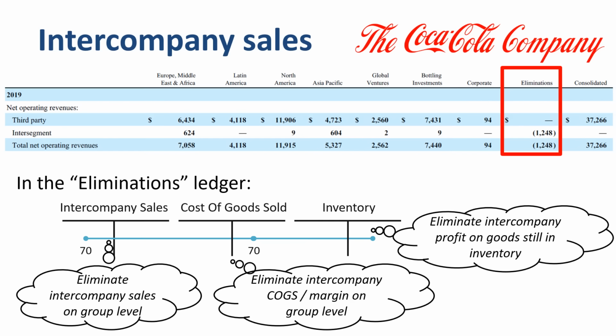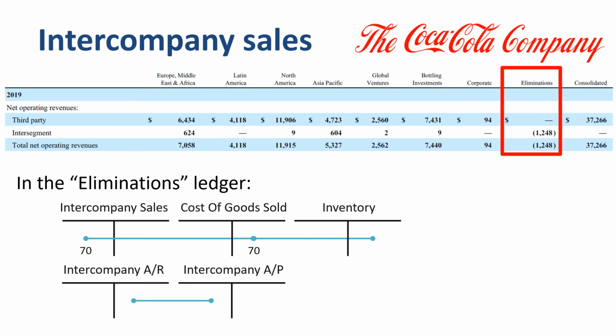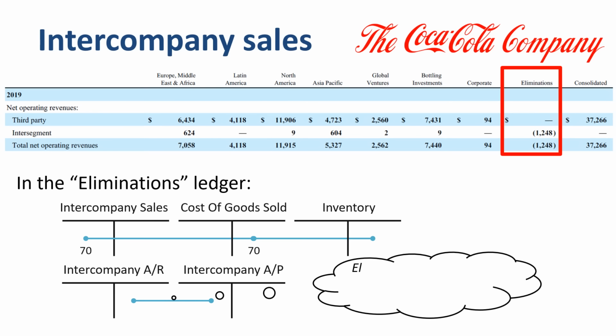In addition, the accounting team reviews the intercompany accounts receivable and accounts payable balances at the end of the reporting period. If there are any remaining due to, due from balances, then these are eliminated by crediting accounts receivable and debiting accounts payable.